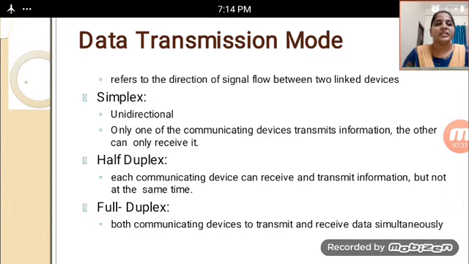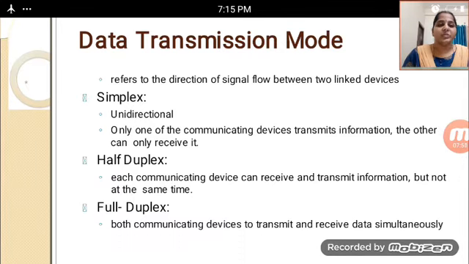After simplex, half duplex is the next transmission mode. Each communicating device can receive and transmit information, but not at the same time. This is about half duplex.